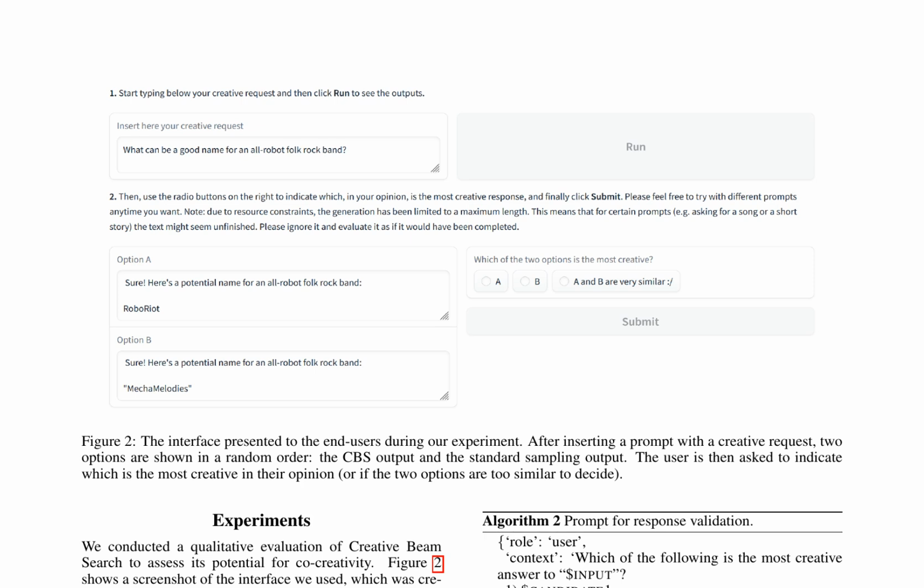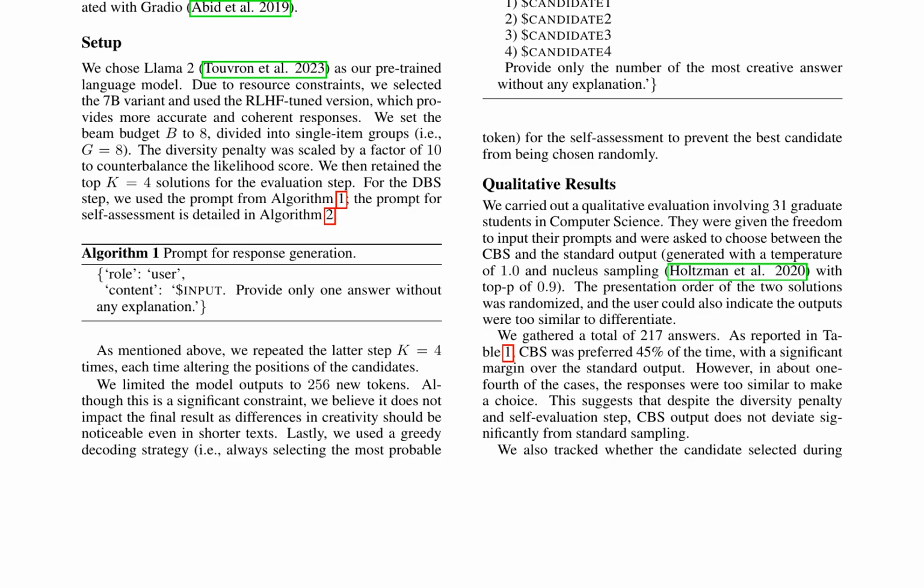In a qualitative evaluation, 31 graduate students in computer science input prompts and chose between CBS and standard output. The presentation order of the two solutions was randomized, and users could indicate if the outputs were too similar to differentiate. Results show that CBS was preferred 45% of the time, with a significant margin over the standard output. However, in about 1/4 of the cases, the responses were too similar to make a choice, suggesting that despite the diversity penalty and self-evaluation step, CBS output does not deviate significantly from standard sampling.